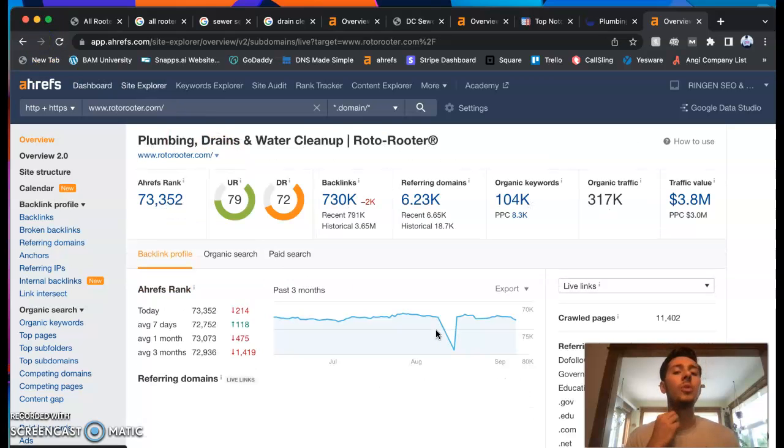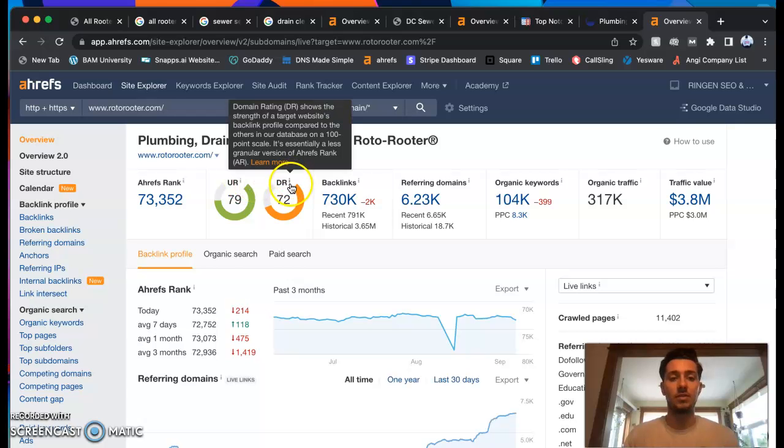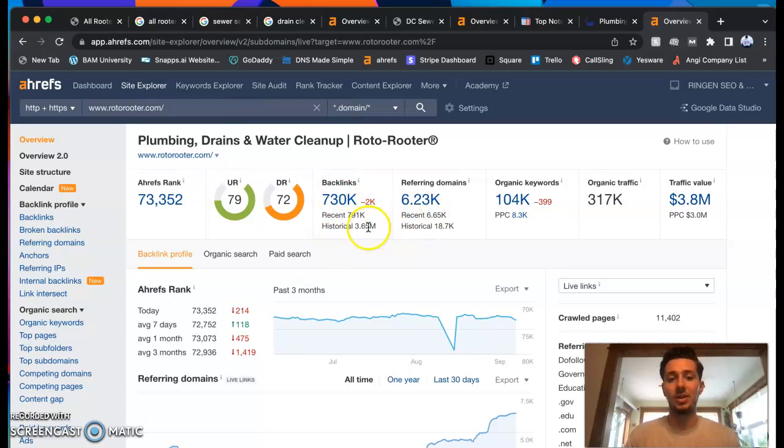So this is Roto-Rooter's numbers. As a bigger company, you can see how the numbers are just growing. They have a 79 URL rating and a 72 domain rating. They have a lot of backlinks, so we don't have to really go into all those 4 million backlinks. That just means that someone's been putting in this work and making sure that these numbers stay high. I do want to show you the keywords that they're ranking for.